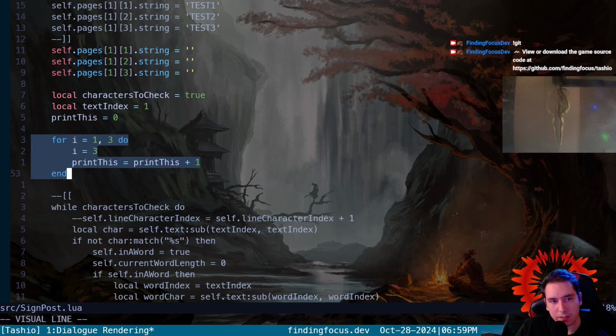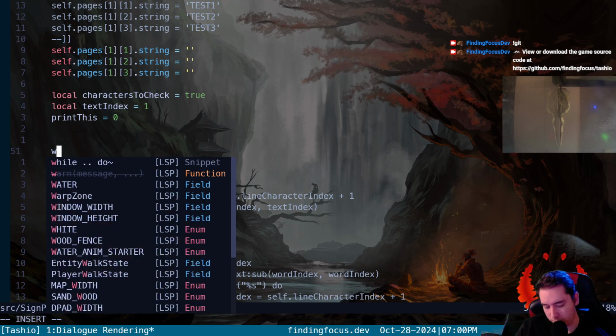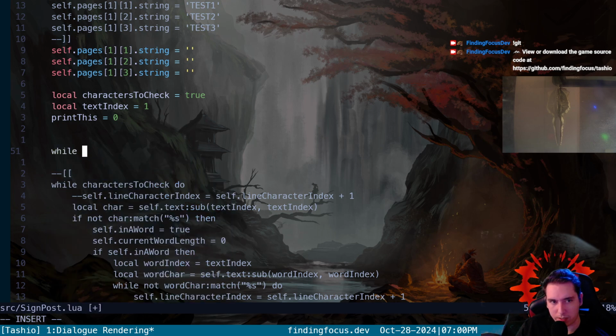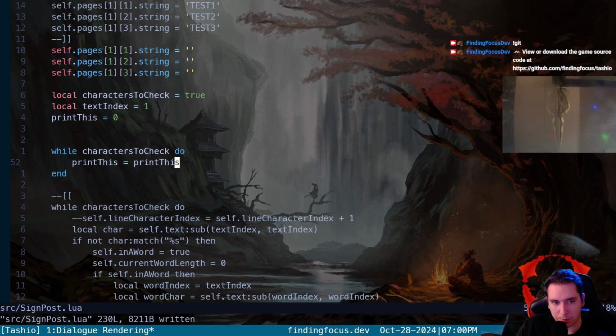So let's try this with a while loop and see if we can come up with something. While we have characters to check, print this is going to be incremented. We have to be careful with the while loop because we can crash our game just by getting stuck in it.